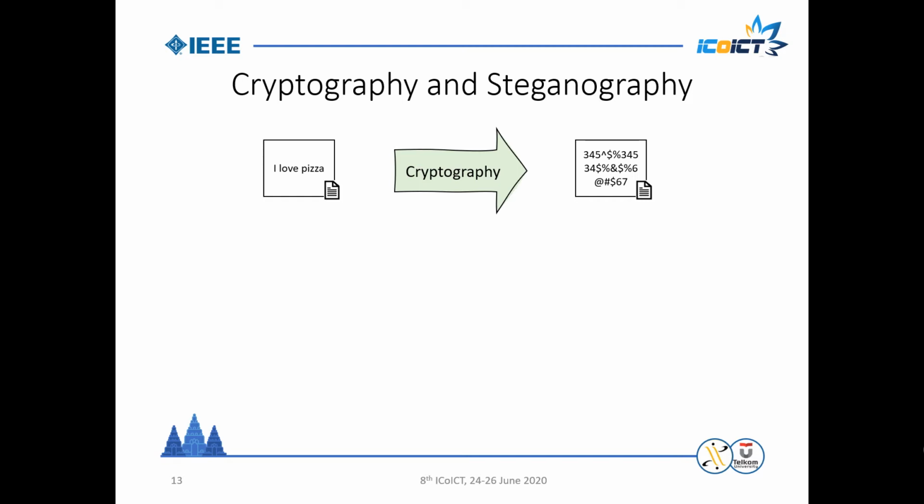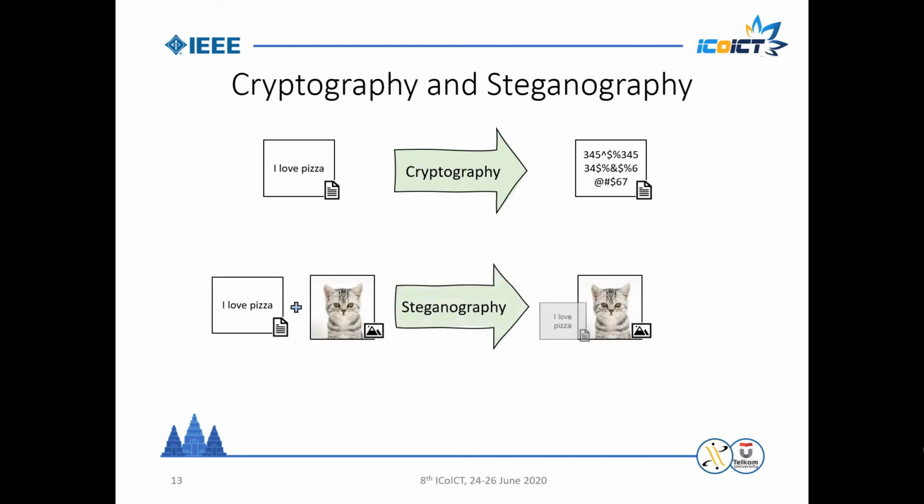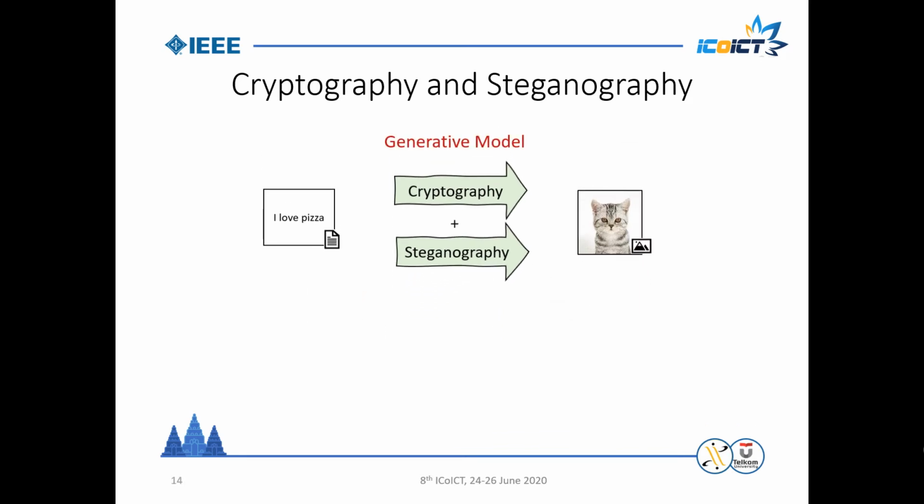However, sending a strange gibberish message makes it suspicious and recognizable that something is hidden, while steganography hides a message into a readable cover but does not transform the message itself. Now, if we are using this generative technique, we can say that we are combining both cryptography and steganography.